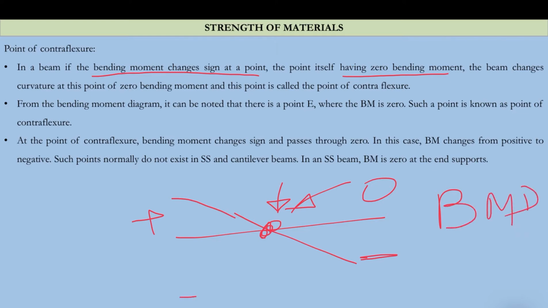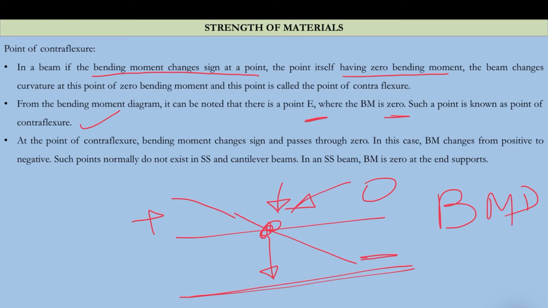If you are checking the elastic curve, then the same point will be known as the point of inflection, because the curvature of the deflected beam will change its sign, change its nature at that point. From the bending moment diagram it can be noted that there is a point. I will show what this point is. This is the same question which we solved in the previous problem. So bending moment is 0, so this point is the point of contraflexure.